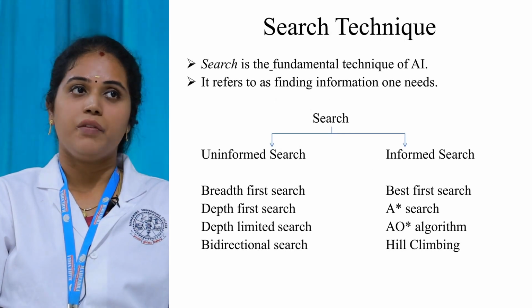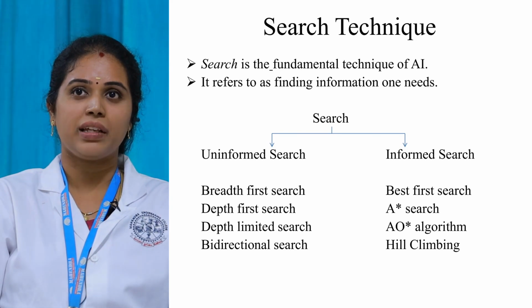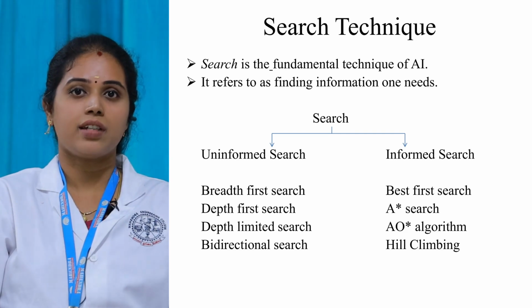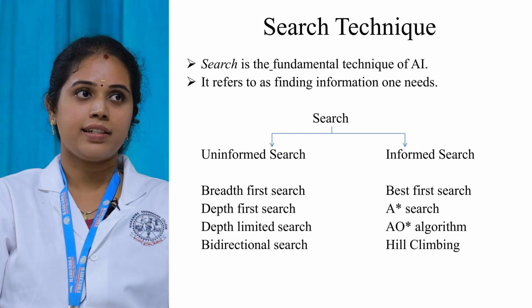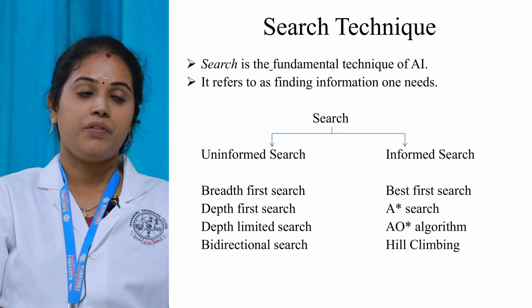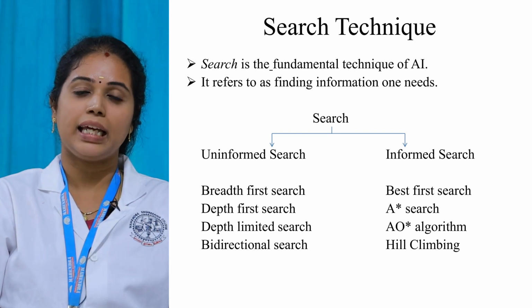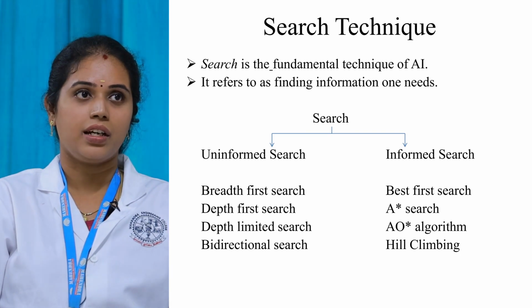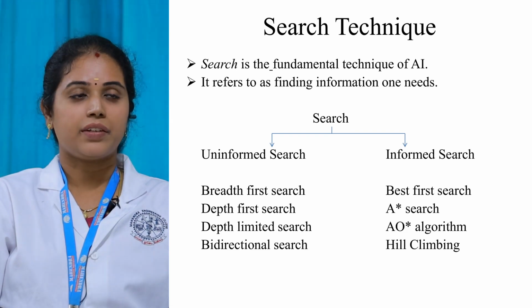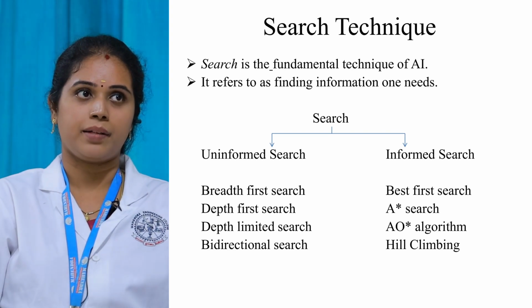Then the search technique. We already have told that the fundamental technique of AI is nothing but search algorithm. If you want to find something, you are going to search. That is the basic fundamental technique here. Then it is divided into two categories. One is uninformed search and then informed search. In uninformed, we have different categories, that is breadth first search, depth first search, depth limited search, bidirectional search. In informed search, we have again categorized into four things, that is best first search, A star search, AO star algorithm, and hill climbing. Okay.